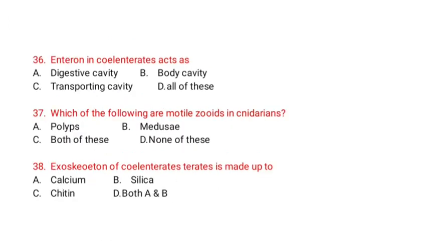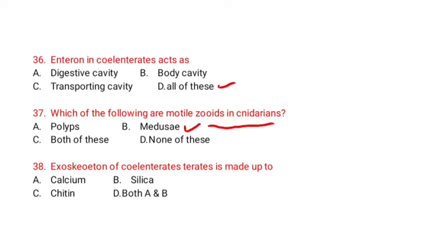Enteron in coelenterate acts as digestive cavity, body cavity, transporting cavity, all of these. Option D, all of these, is correct. Which of the following are motile zooids in cnidarians? Option A, polyps. Option B, medusa. Option C, both of these. Option D, none of these. Option B is correct, medusa.